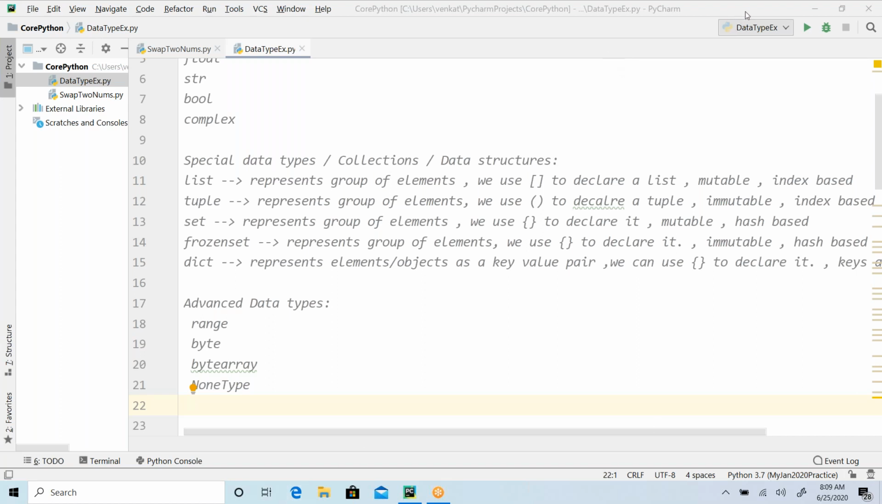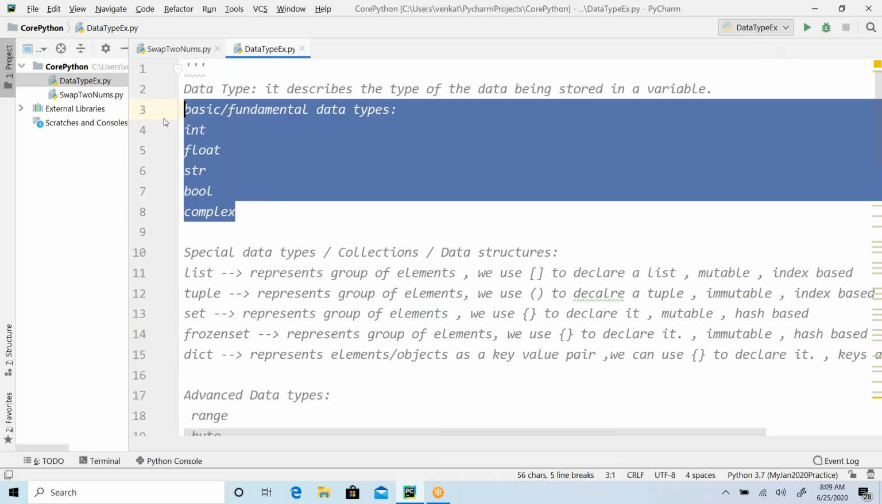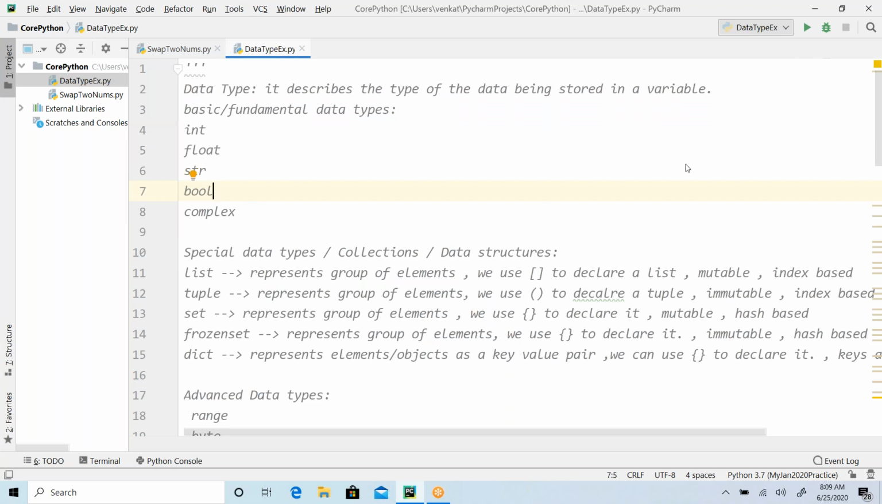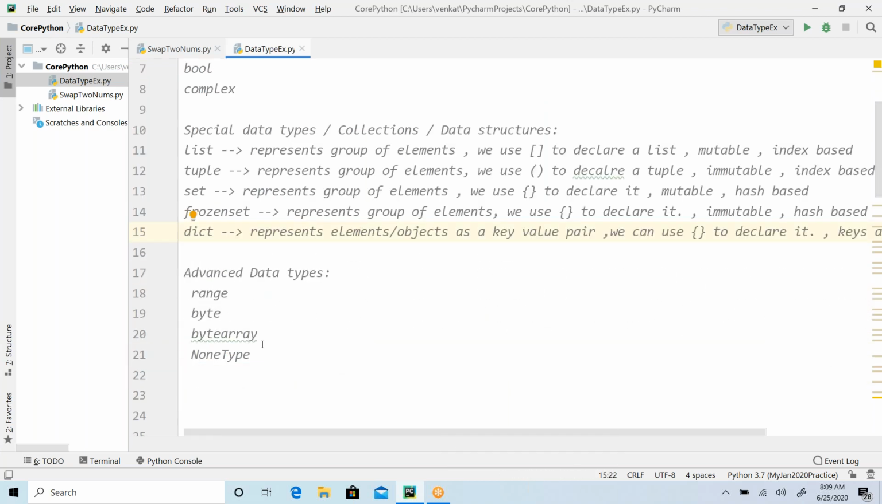Okay, so let's start, guys. What we are discussing is about the data types, right? Yesterday we covered the basic data types. Do you have any questions around that? Ping me in the chat box. And today we are going to understand the basics of these data structures, followed by the advanced data types.